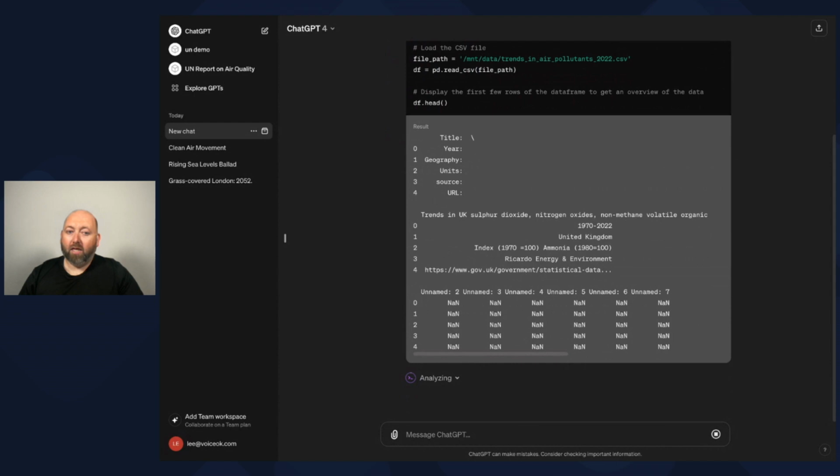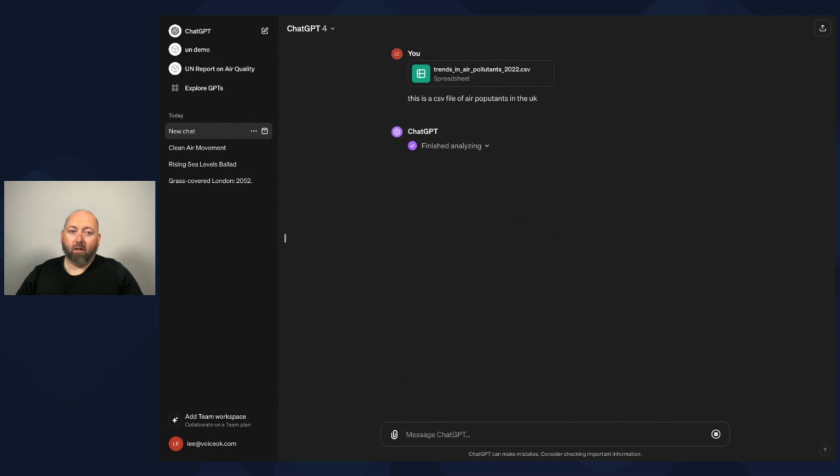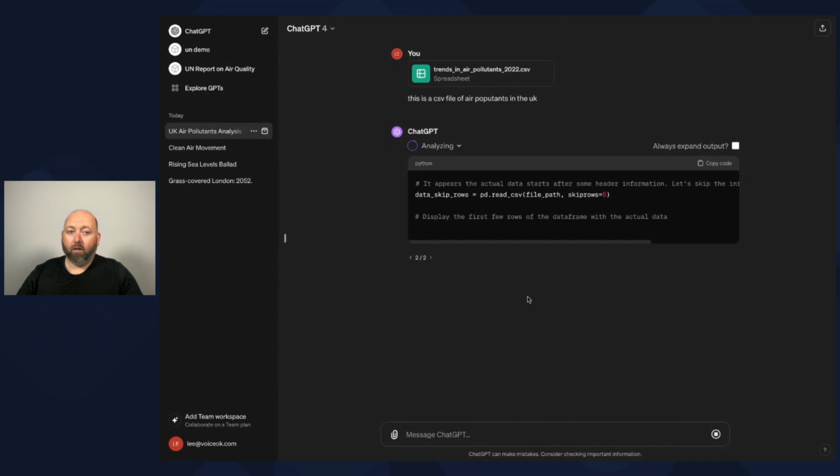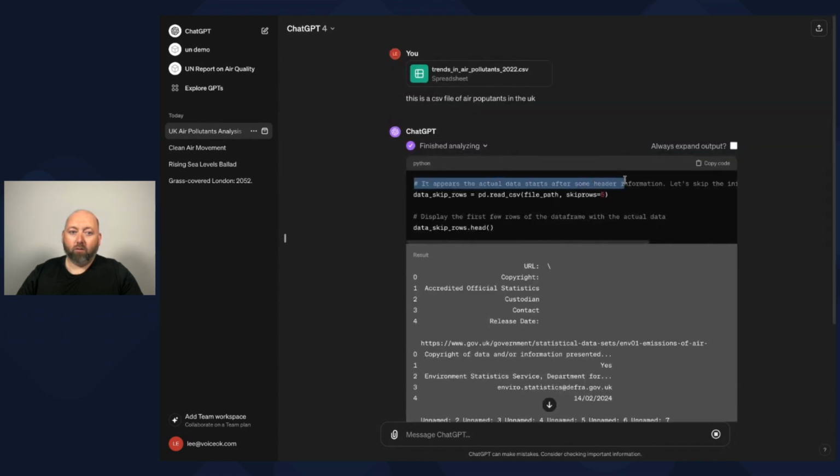Now, what we're going to see is it's noticed the file has a load of gumph at the top, which is not standard in a CSV file format. So potentially it's going to moan. There we go, there was an error generating the response. So it's going to regenerate that just to see what it does again. All right, look, here's the actual data starts after some header information. So you see it's already learned. It knows to skip the initial rows to get the data.